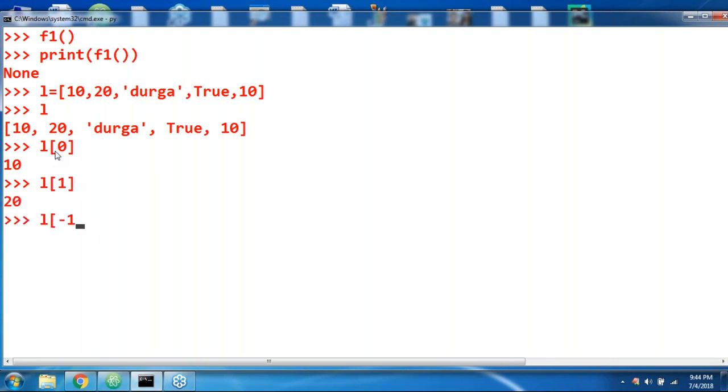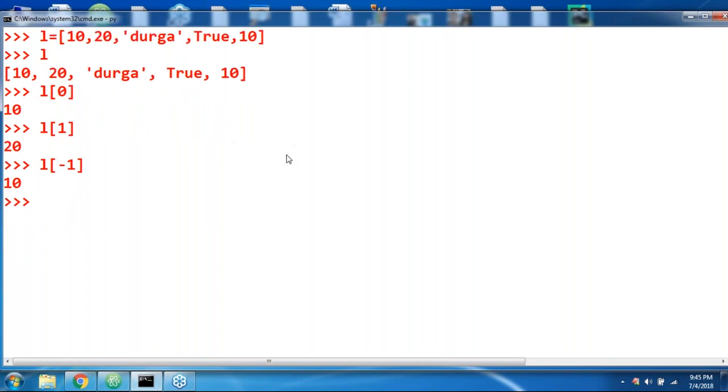L of -1, what is the answer? 10. Because I told yesterday, -1 means reverse direction, positive index means forward direction. Sir, -1 itself is nothing but this one. No problem at all. Okay, sir. Here, what is the output by default? We are going to get 10, sir.